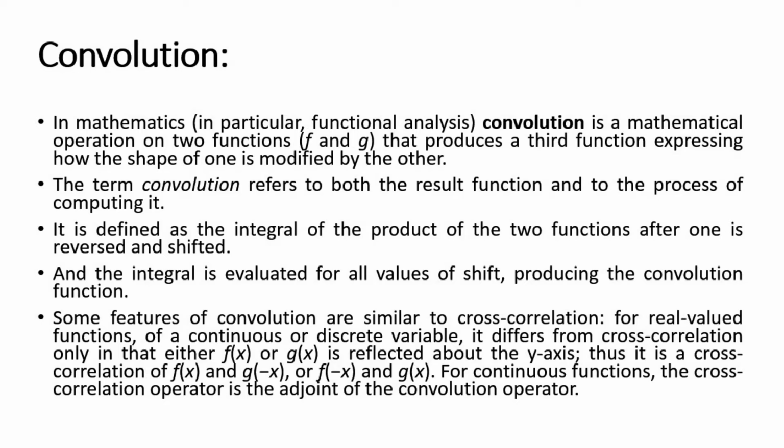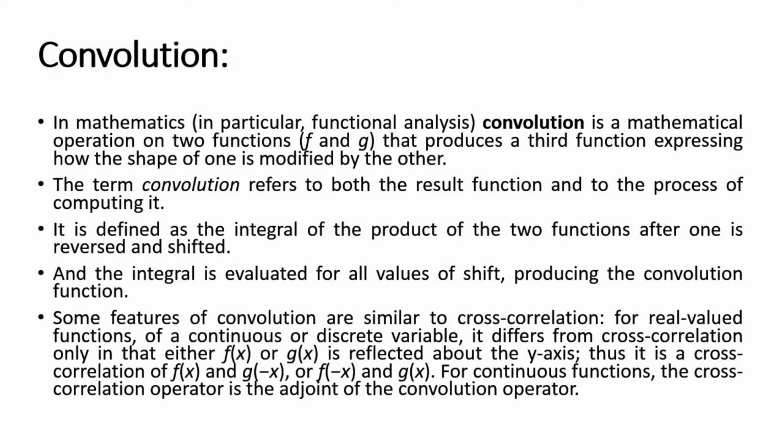Next to that, the integral evaluated for all values of shift producing the convolution function is nothing but the outcome from integral product of f and g. Next to that, some features of convolution are similar to cross correlation. Well, we are not trying to totally differentiate convolution and cross correlation.